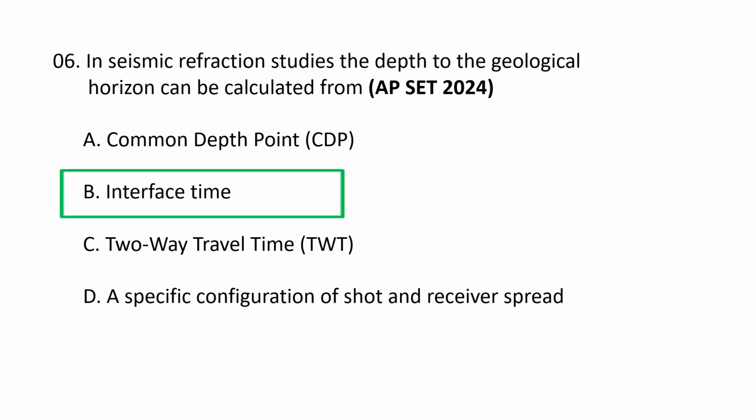So the correct option goes as interface time. The depth to a geological horizon in a seismic refraction study can be calculated from the interface time. This depends upon the critical distance and velocities, but it's not a direct calculation from the time alone. We also need the subsurface geological layer velocities and the critical distance. So the critical distance and the velocities of the overlying and underlying layers are used in a specific formula to find the depth to the interface. So in seismic refraction studies, the depth to the geological horizon can be calculated from interface time. So B is the correct option.